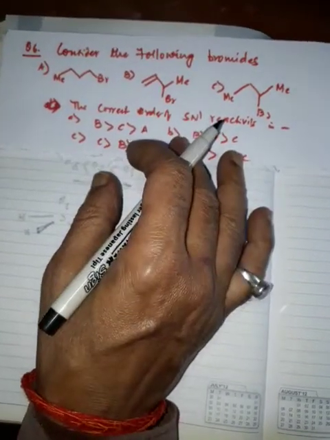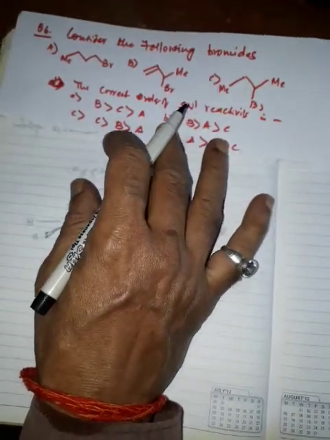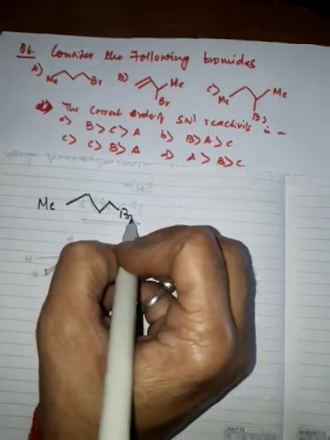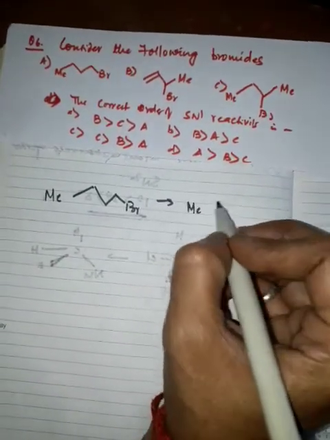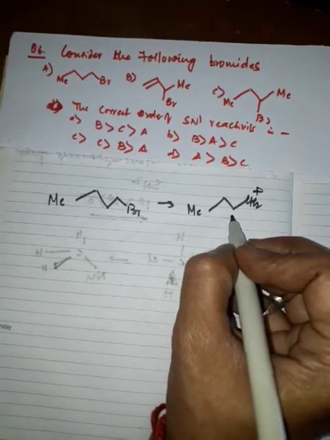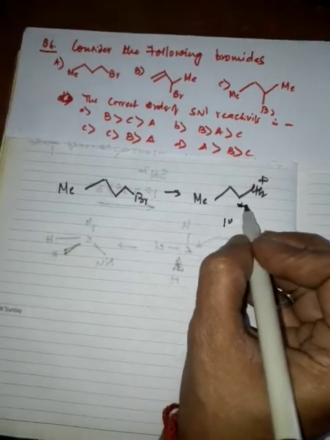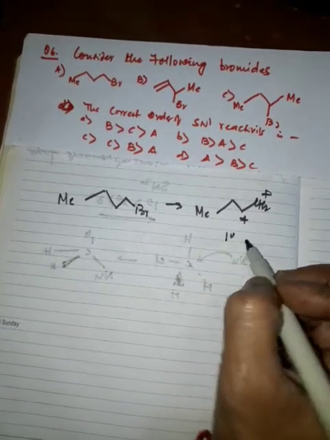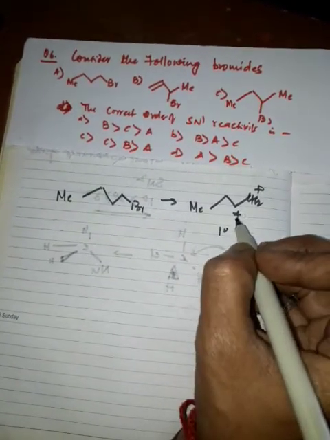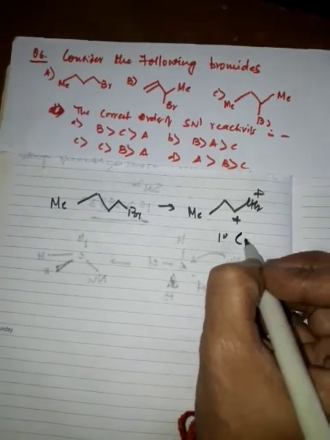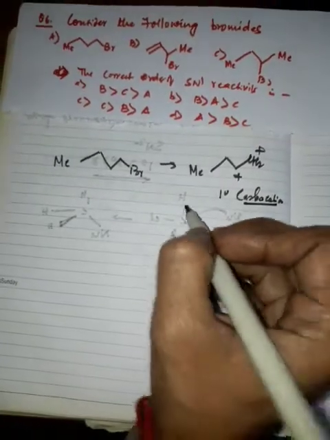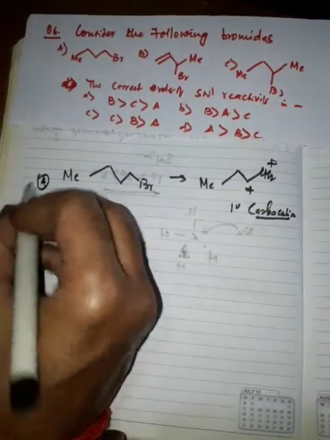The stability order of the carbocation formed from the given species: suppose MeBr will form MeCH2+, a 1 degree carbocation stabilized by hyperconjugative structures due to 2 alpha hydrogens. Here it is 2 alpha hydrogens, a 1 degree carbocation, or you call it a 1 degree carbonium ion.